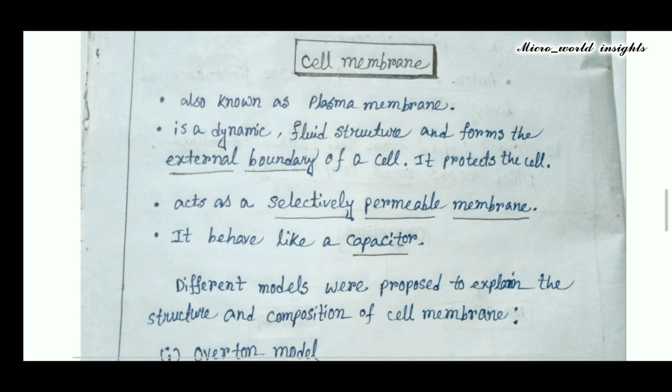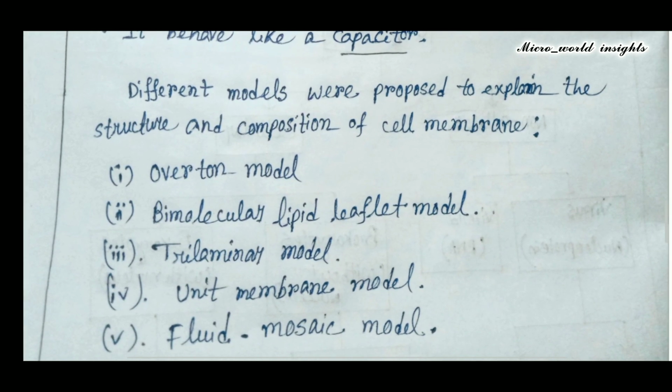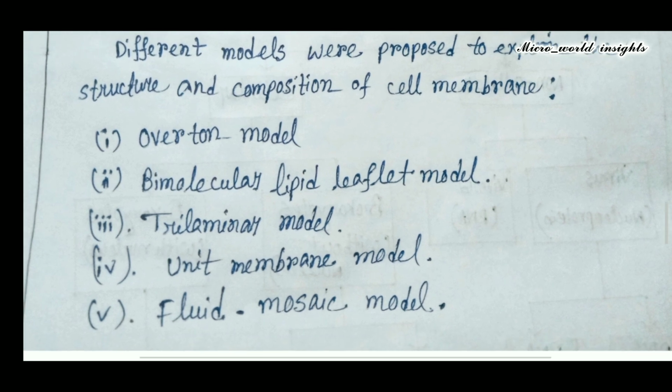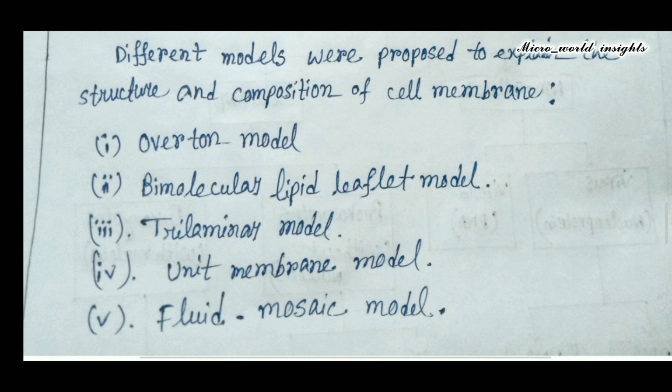Different models were proposed to explain the structure and composition of the cell membrane. First, the Overton model. Overton hypothesized that the plasma membrane is made up of lipids. Next, the bimolecular lipid leaflet model. Gorter and Grendel experimentally demonstrated that the plasma membrane is made up of two layers of lipid with the polar head groups of lipid molecules outward. Third is the trilaminar model.